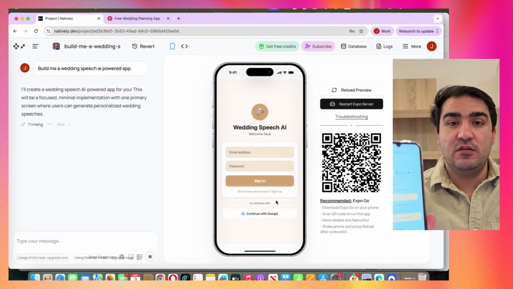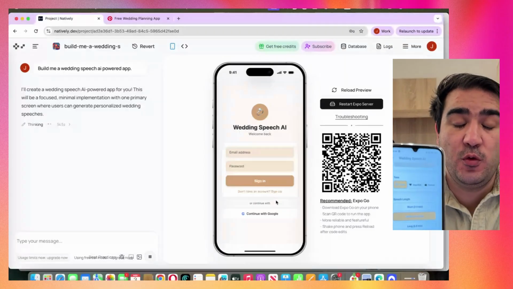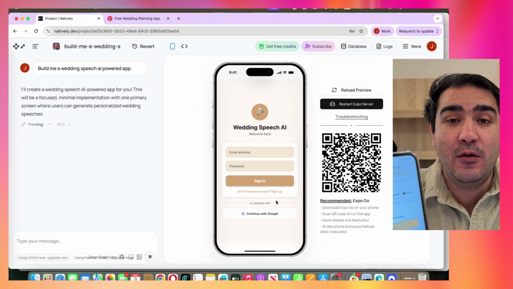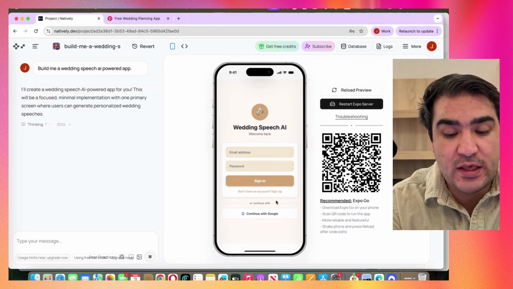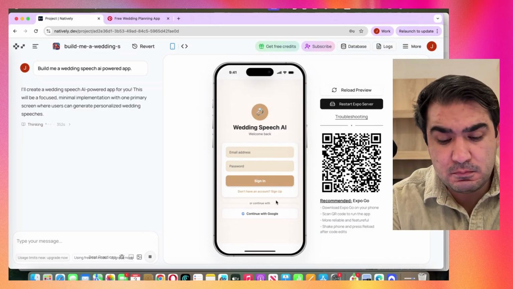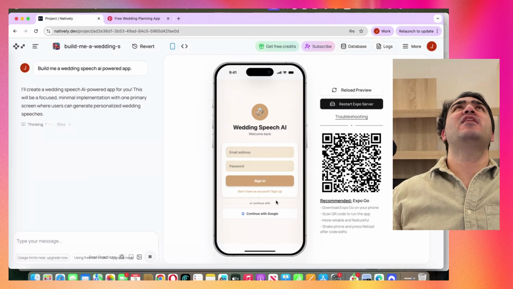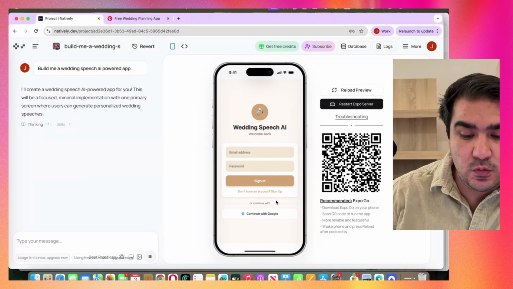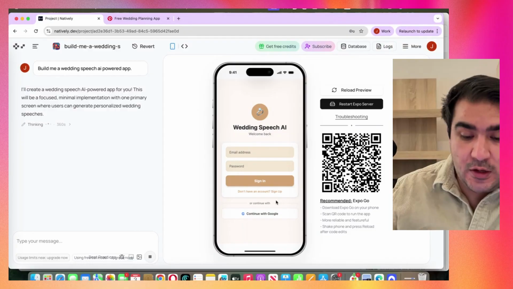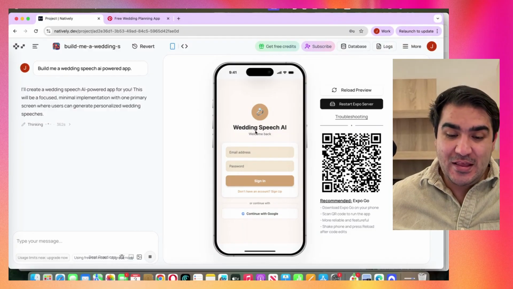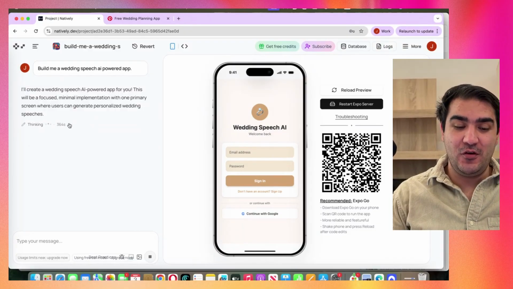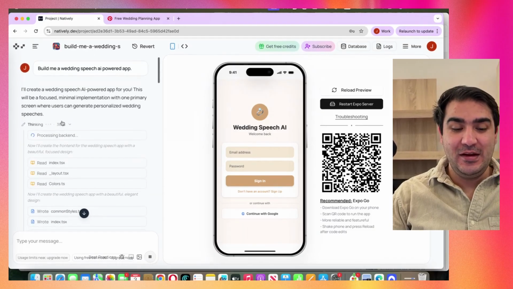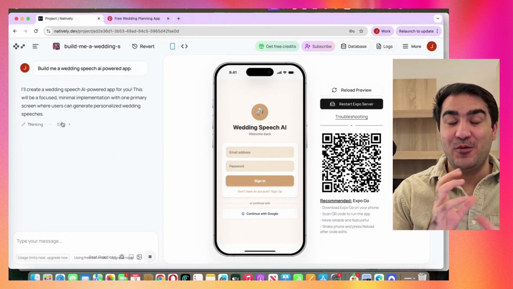So always check the app on your phone. So we had this with one prompt. And this is kind of incredible. This is wow. Because this would take someone a lot of time to build, maybe a developer a week or two, but we built this natively with just one prompt, and you can actually see the design change. So you have to wait for the whole build to finish. It's still building because it builds the whole thing for you, the back end and the front end. That's why it's taking a bit more time.